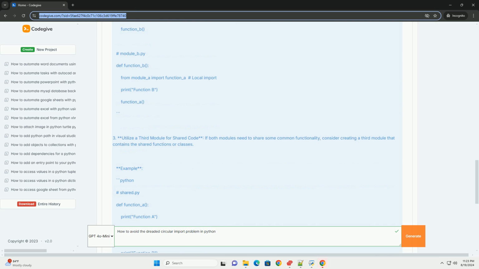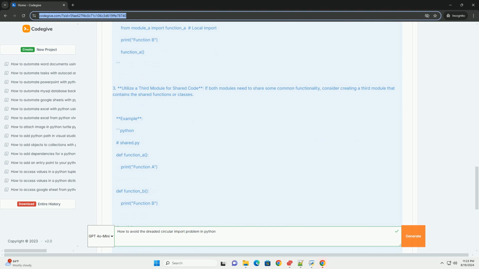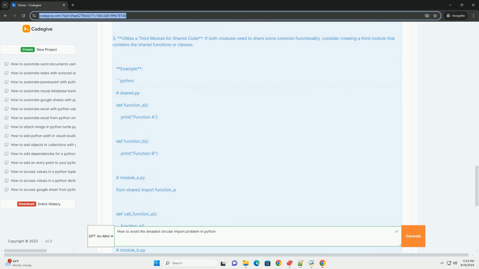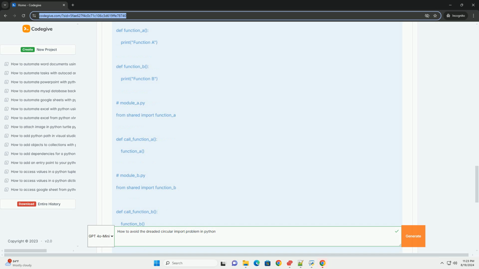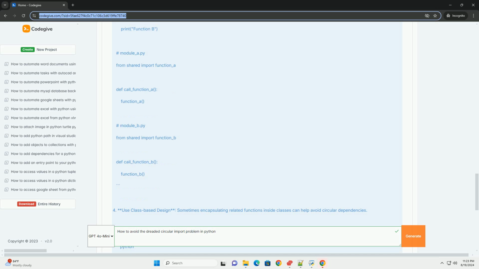3. Utilize a third module for shared code. If both modules need to share some common functionality, consider creating a third module that contains the shared functions or classes. Example: Python shared.py: def function_a(): print("function a"); def function_b(): print("function b"). Module_a.py: from shared import function_a; def call_function_a(): function_a(). Module_b.py: from shared import function_b; def call_function_b(): function_b().